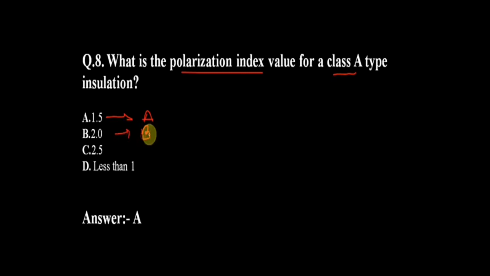Question number 8 is: what is the polarization index value for a class A type insulation? Options are 1.5, 2.0, 2.5 or less than 1. Your answer is 1.5. The polarization index value for a class A type insulation is 1.5, and for class B type the polarization index is 2.